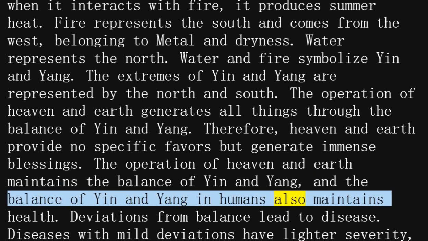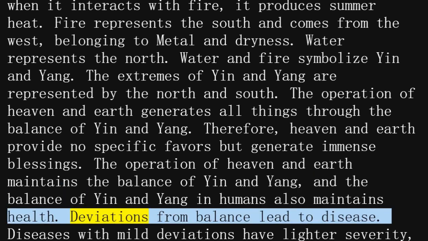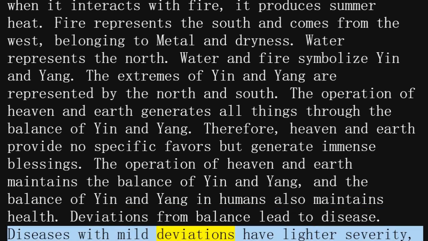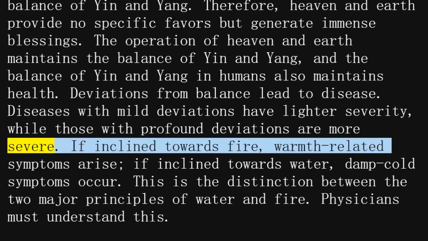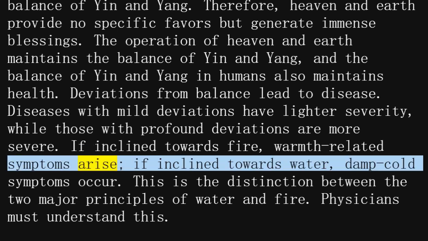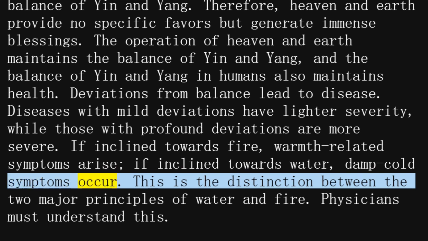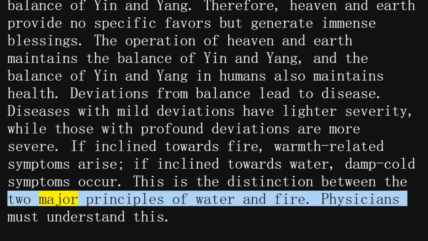The operation of heaven and earth maintains the balance of yin and yang, and the balance of yin and yang in humans also maintains health. Deviations from balance lead to disease. Diseases with mild deviations have lighter severity, while those with profound deviations are more severe. If inclined towards fire, warmth-related symptoms arise. If inclined towards water, damp-cold symptoms occur. This is the distinction between the two major principles of water and fire.